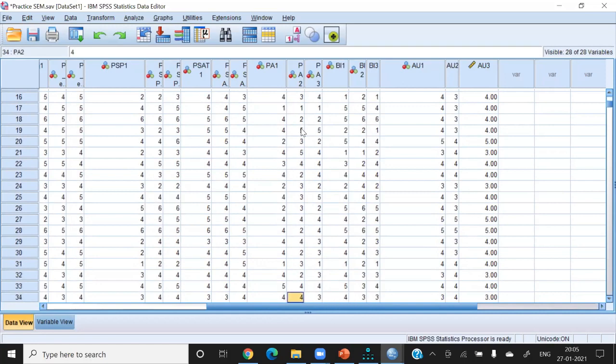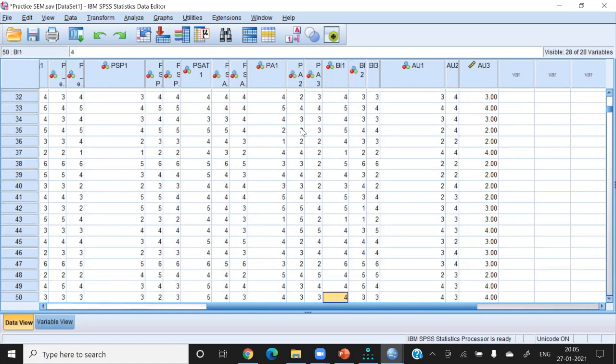Okay, so I will do up to 50 observations. Let me check. 5, 4, then it is 3, 1, 5. So I just want to break the correlation. Okay, 3, 5, 5. Okay, now let's see what happens.